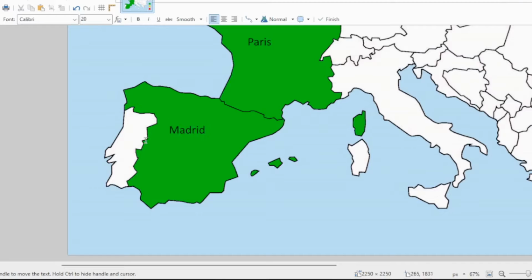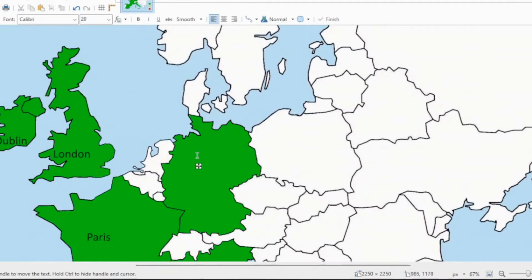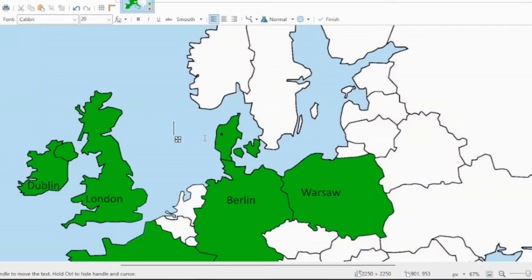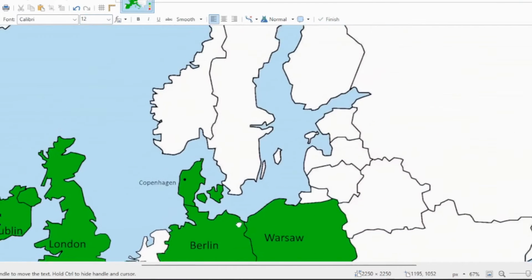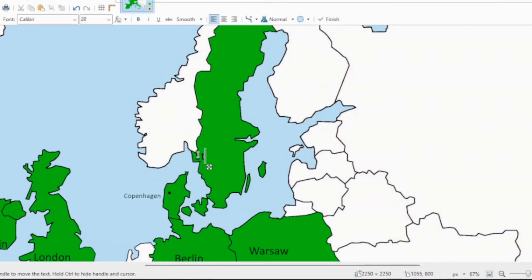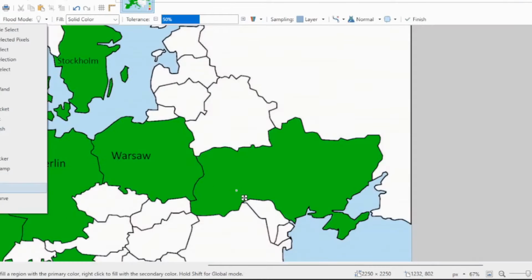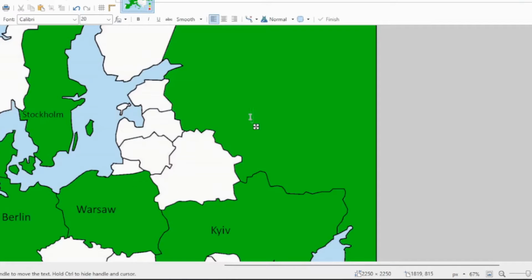I'm just gonna be doing the English pronunciations for these. Italy, we have Rome. Germany is Berlin. Poland is Warsaw. Denmark is a little bit of a weird one. It's Copenhagen. I think I'm actually gonna make this smaller so it fits better. There we go. Sweden is gonna be Stockholm. Just gonna make that smaller again. Ukraine is gonna be Kiev. And right next to it, Russia is gonna be Moscow.